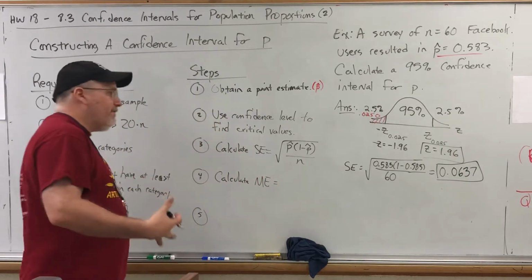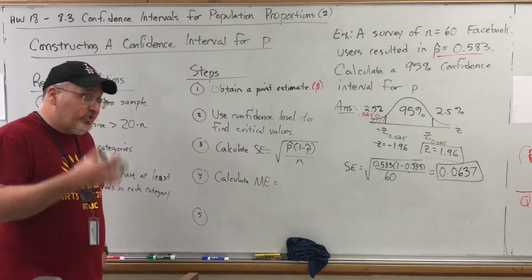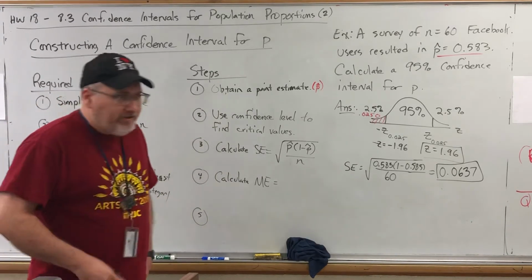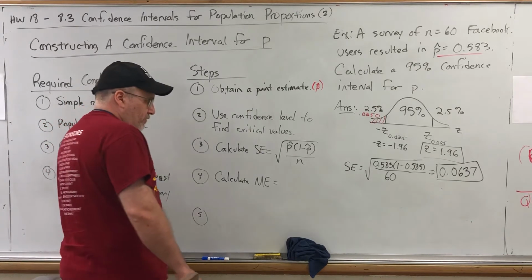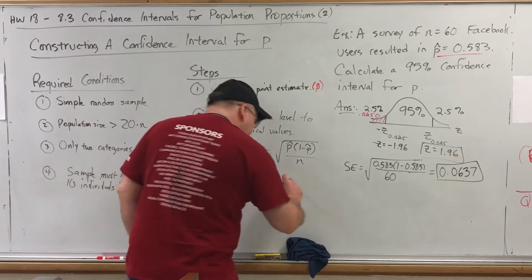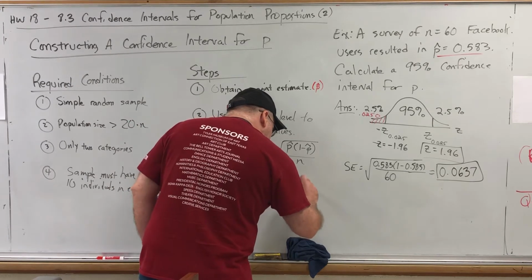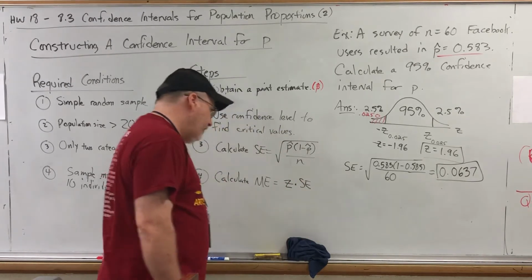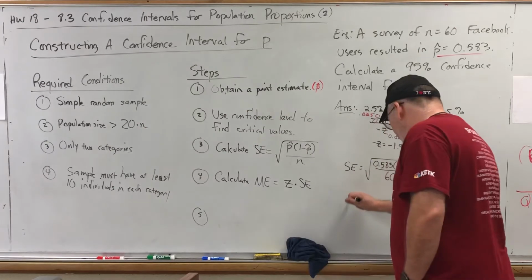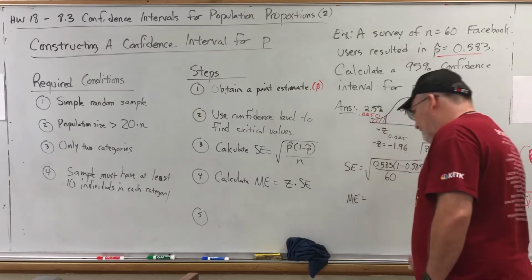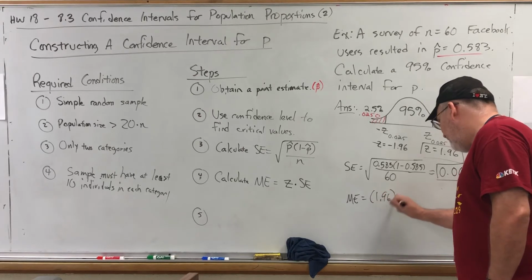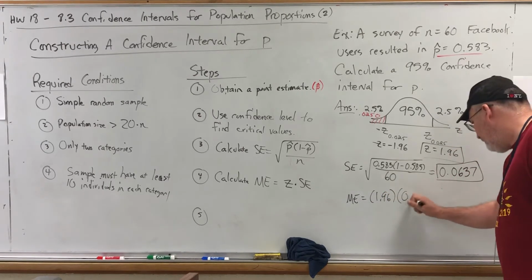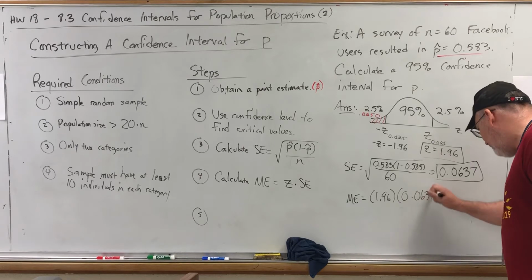And in any confidence interval, if you take statistics 2 at UT Tyler, you'll probably take me and you'll hear me say this again. On any confidence interval, the margin of error is always the z-value times the standard error. So we simply have to calculate 1.96, that was our z, times 0.0637.